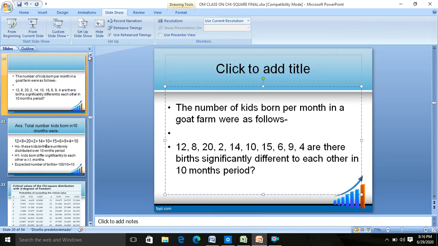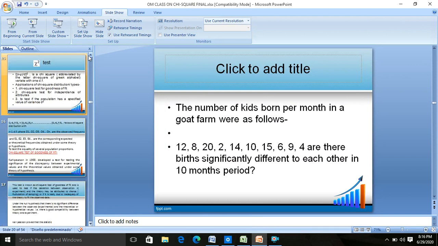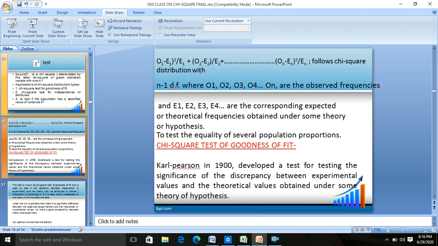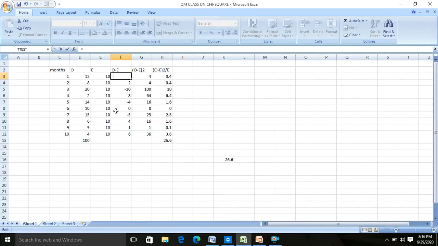You saw it just now that the formula of chi-square is summation Oi minus Ei whole square upon Ei. So you need to have this value, and then you need to have the sum. So what you need to have, these three terms. For calculating O minus E, what is the first value of O under O? D3, and the first value under E, it is E3, equal to D3 minus E3. It is a simple subtraction we do on any Excel.